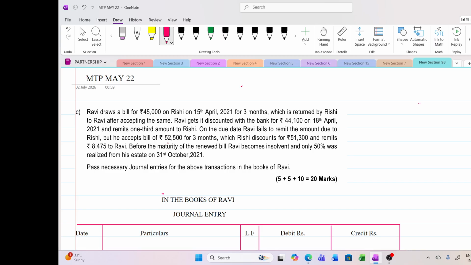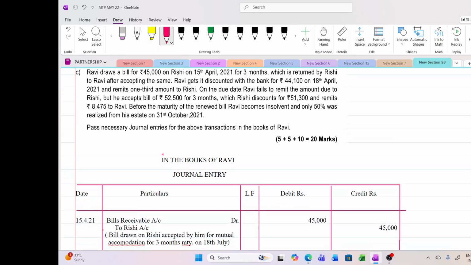Okay. So the first entry is not having any issue. 15th April 2021, bills receivable account is debited with 45,000. The person who accepted it, Rishi account, will be credited. Okay. So bill drawn on Rishi accepted by him for mutual accommodation for 3 months.